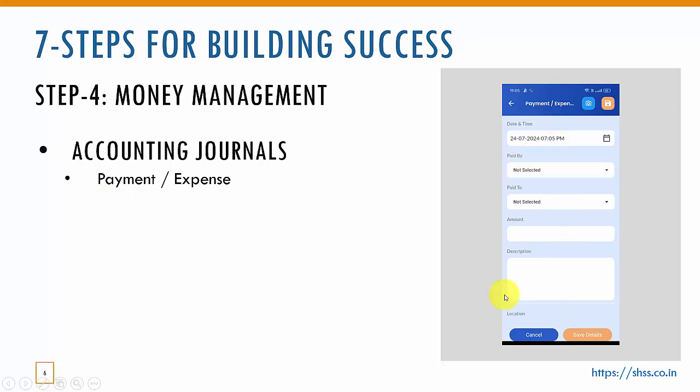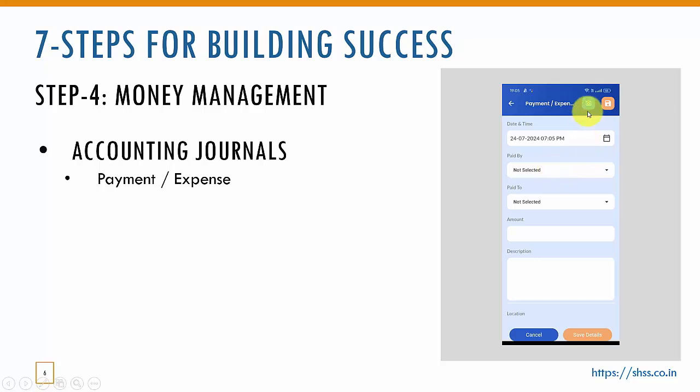This is the sample for payment or expense. As I already mentioned, we are following the double entry system. We need to choose paid by, how we paid, whether it is cash or bank, and select it from here. Paid to, which person or which expense we are making the payment for. What is the amount and what is the description.